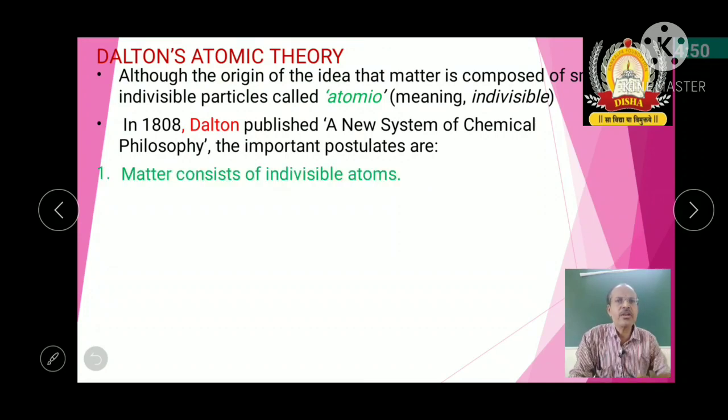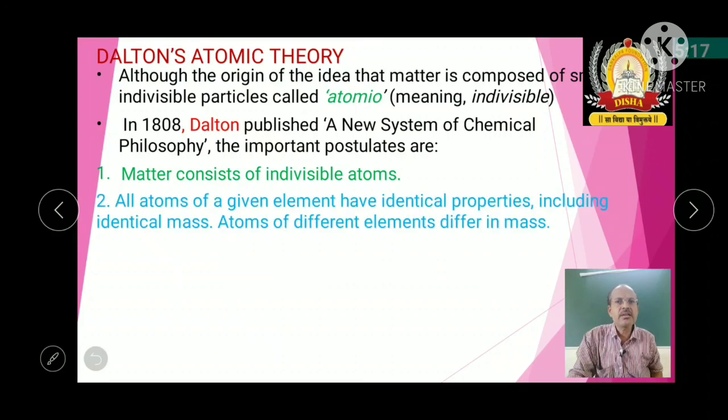The first postulate says all matter consists of indivisible atoms. All matter, whatever the state, whatever the type, mainly consists of indivisible atoms. That means small tiny particles which cannot be further divided.